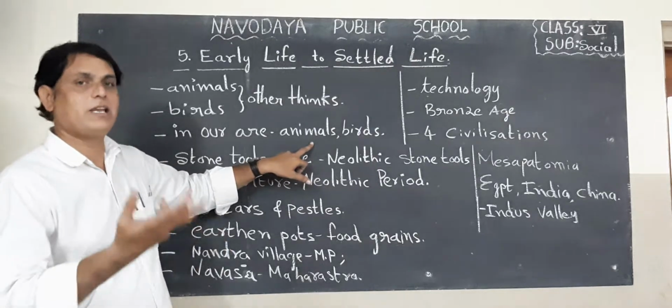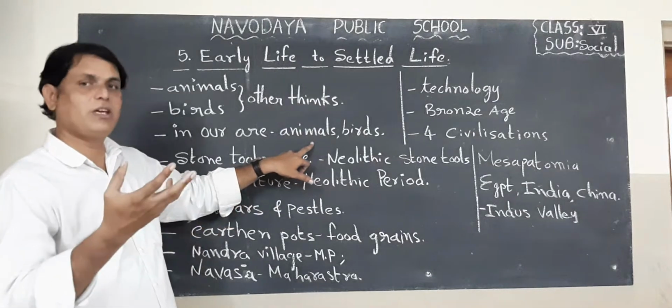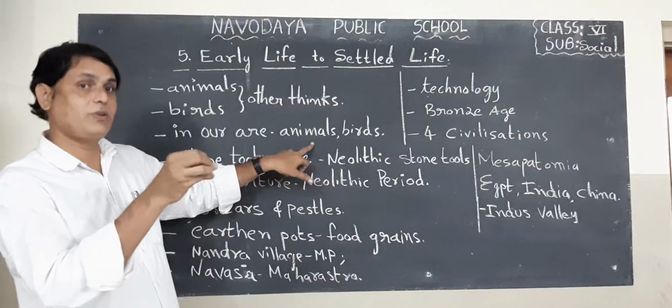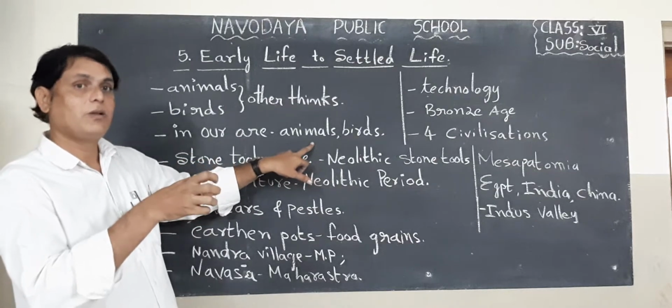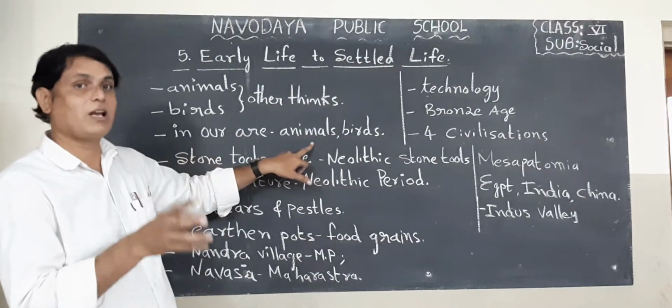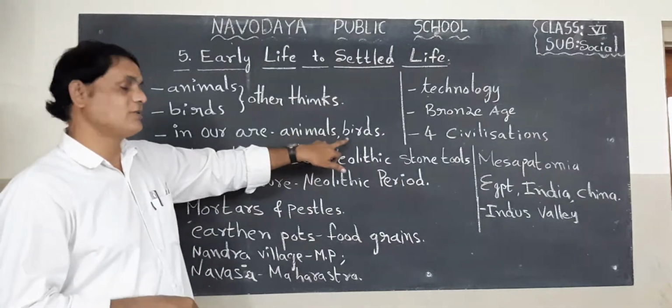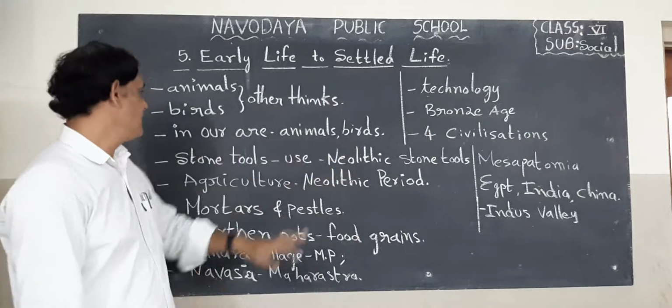These are all animals that are always moving around us, because they are gentle animals. That's why we feed them and use them for ploughing our lands and also for traveling. Next, birds, hens, etc.